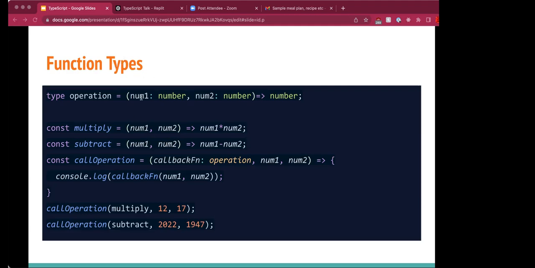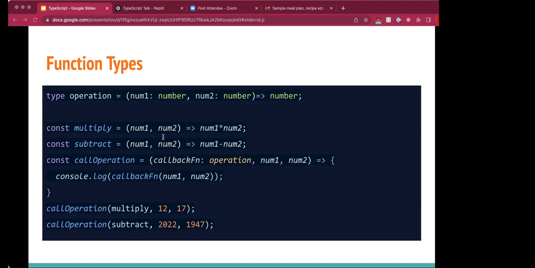So we know that in JavaScript, functions can be assigned to variables. In TypeScript also, we can precisely control the kinds of functions assignable to a variable by specifying the argument type and the return type also. So here I have created a type operation for conducting mathematical operations.